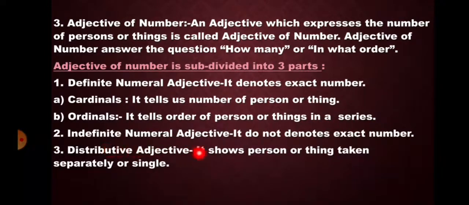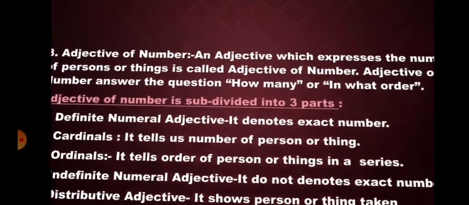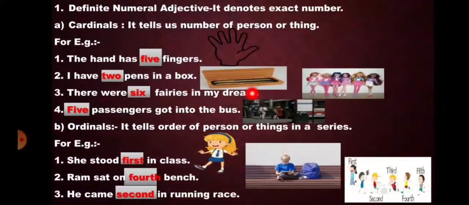Second, indefinite numeral adjective. It does not denote exact number. Third, distributive adjective. It shows person or thing taken separately or singly. First, definite numeral adjective. It denotes exact number. Cardinal tells us number of person or thing.